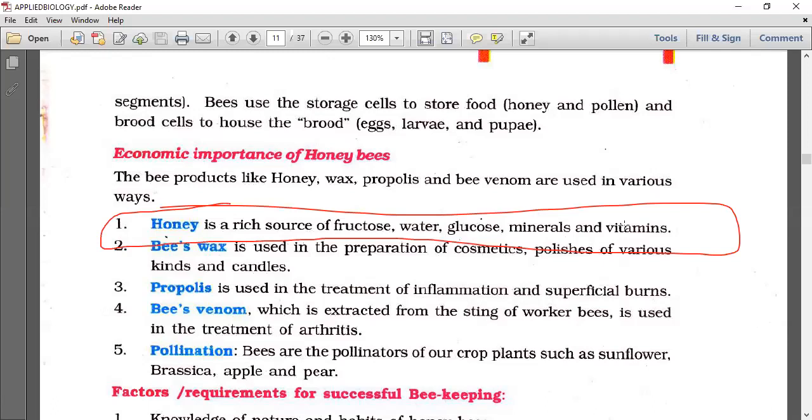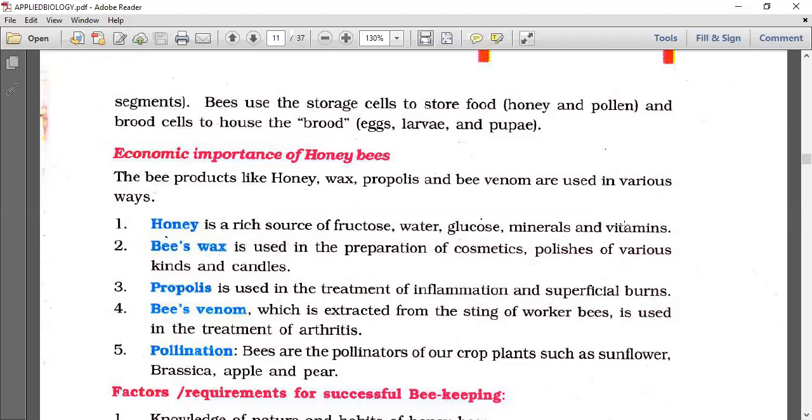Beeswax is used in the preparation of cosmetics, polishes of various kinds, and candles. Propolis is used in the treatment of inflammation and superficial burns. Bee venom, which is extracted from the sting of the worker bee, is used in the treatment of arthritis. Bees are very good pollinators, of crop plants such as sunflower, brassica, apple, and pear.